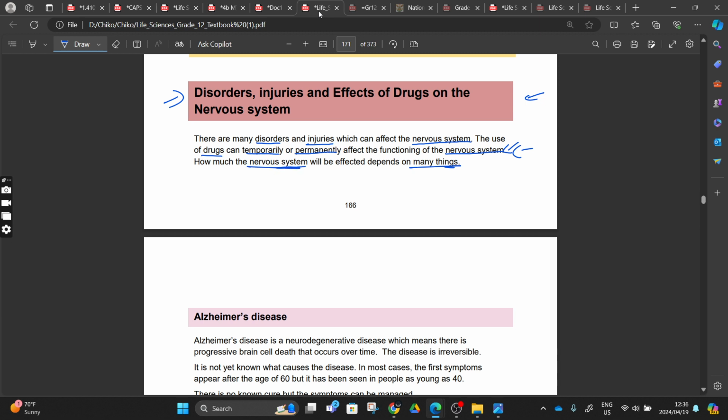How much the nervous system will be affected: if you're talking about an accident and your spinal cord is damaged, it means that everything going down is going to be paralyzed. That person cannot walk. Hence, we now introduce a wheelchair to that person. Or the damage can come slower, like multiple sclerosis or Alzheimer's. You will see that the person now will be finding it hard to walk. Maybe they will now use crutches, whatever they are using.